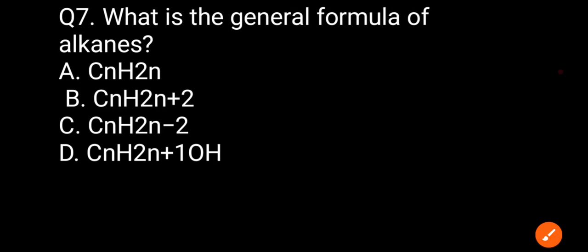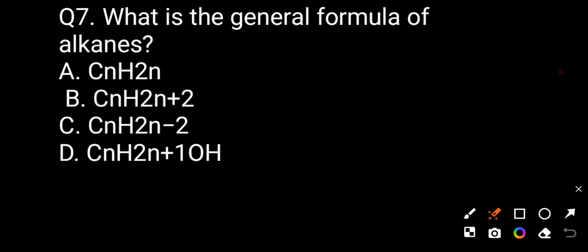Now question number 7. What is the general formula of the alkanes? Just before, we studied the chemical formula of the alkane, but here option A CnH2n, option B CnH2n+2, option C CnH2n-2, option D CnH2n+1OH.